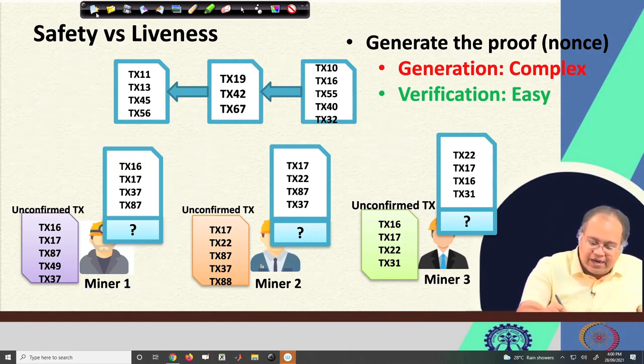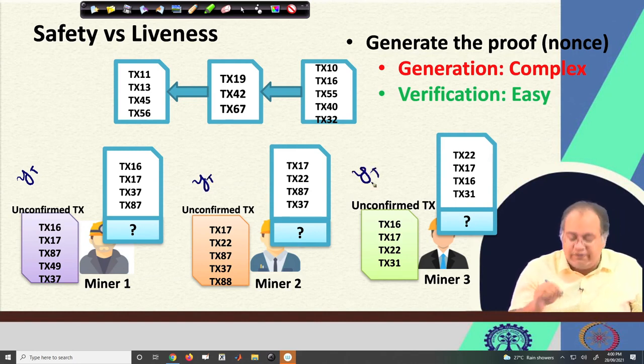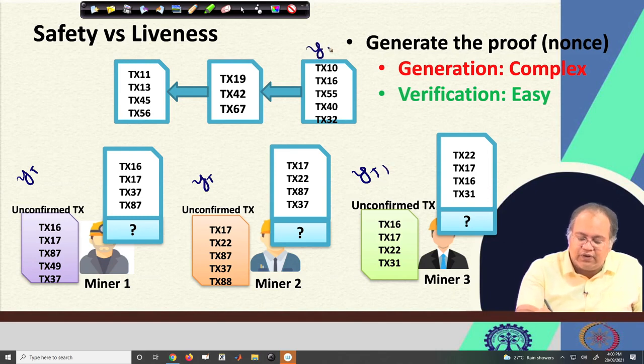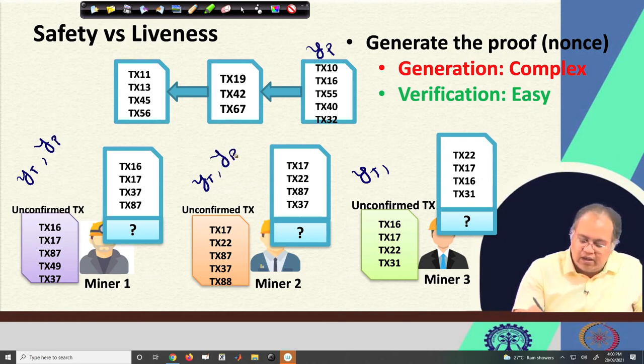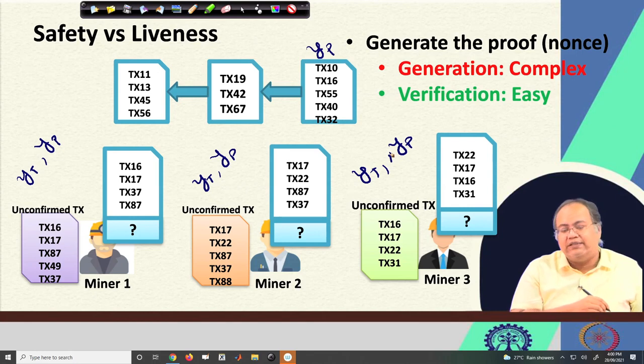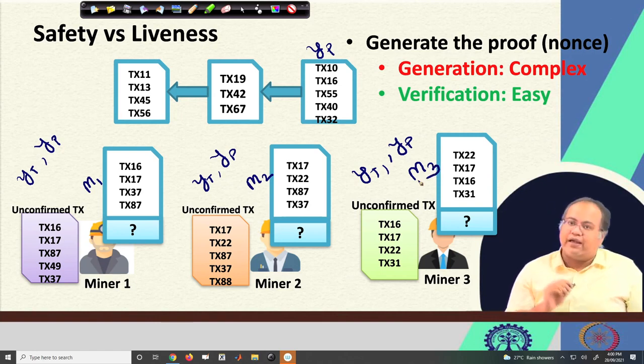So I am again writing: this target hash which is yt is common for all the 3 miners. The previous block hash, say yp, is again common for all the 3 miners, but the Merkle roots are different because they have different blocks. For this miner it may be M1, for this miner M2, and for this miner M3.